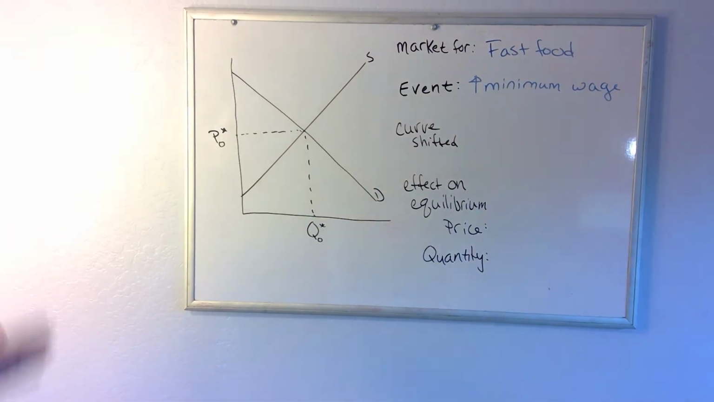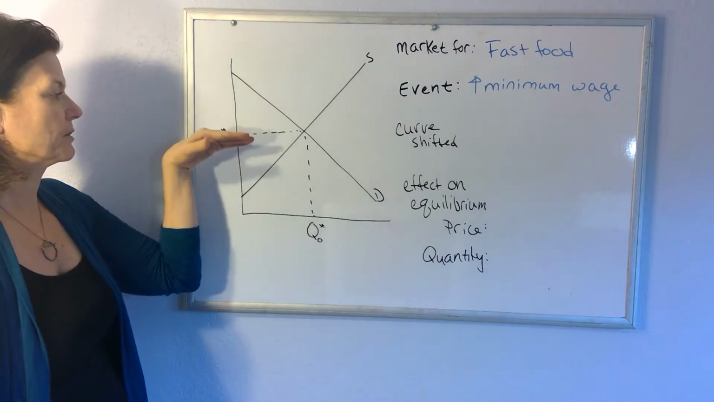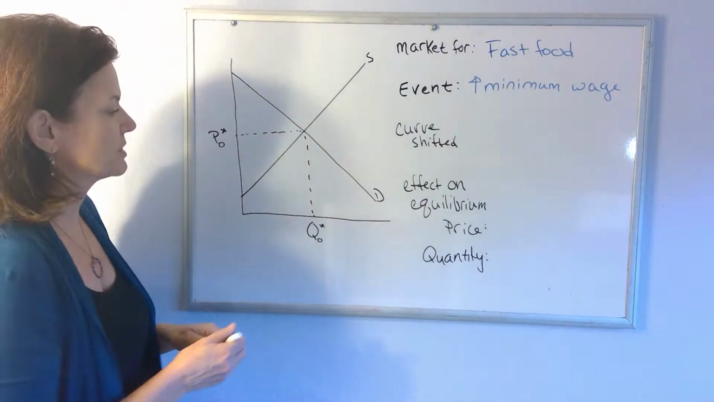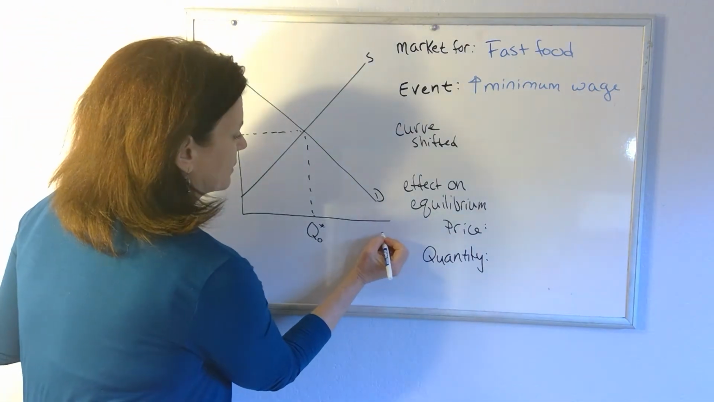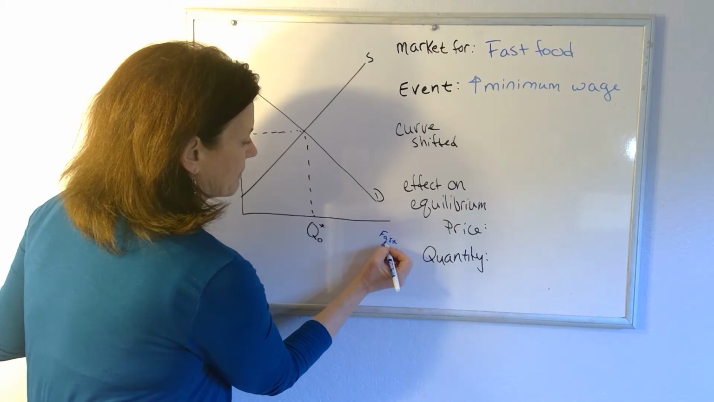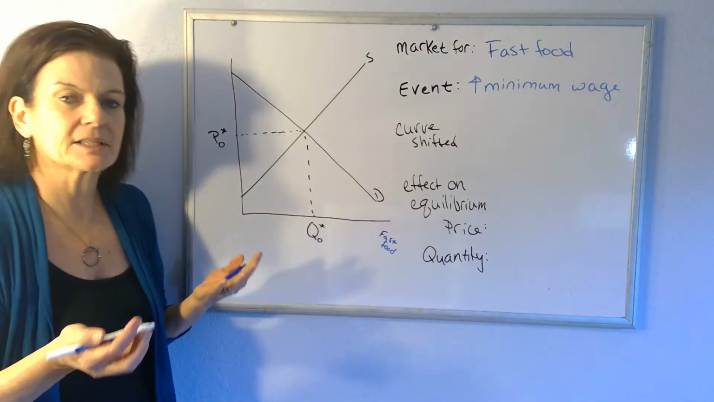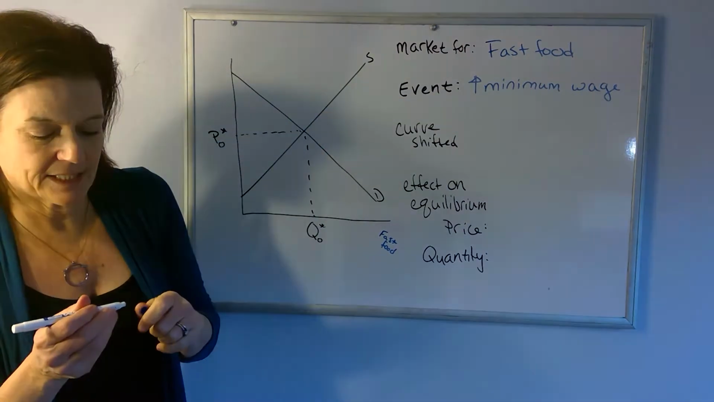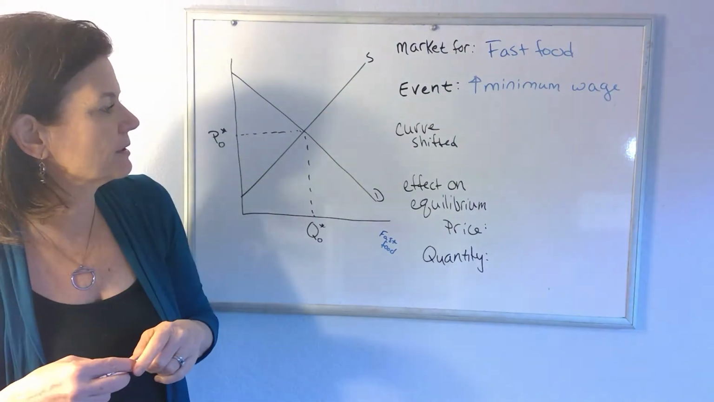So we've got a market that's in equilibrium. At the equilibrium price, quantity demanded is exactly equal to quantity supplied. It's Q0. We're saying this is the market for fast food, just generally speaking. And the market's going to stay in equilibrium unless something happens. In this case, the something happening is that minimum wage has gone up.